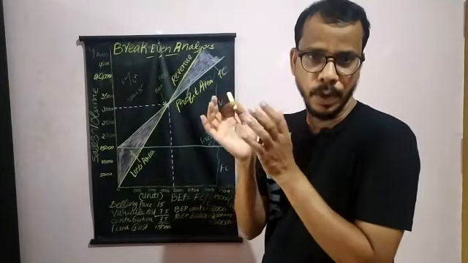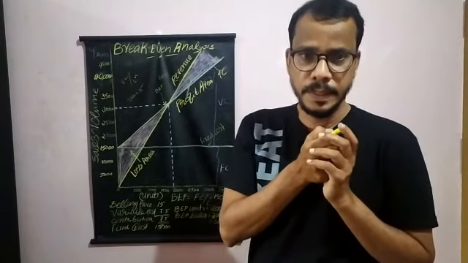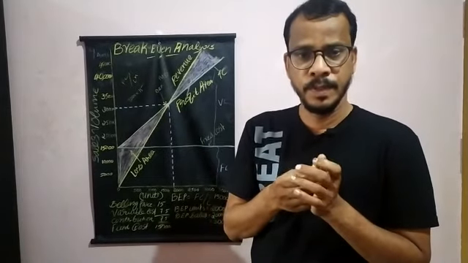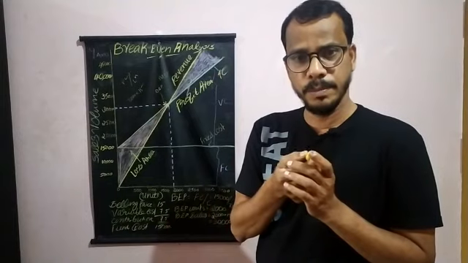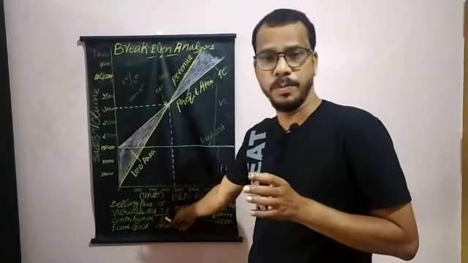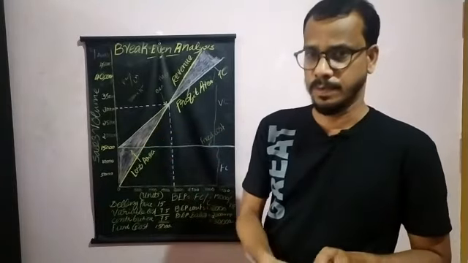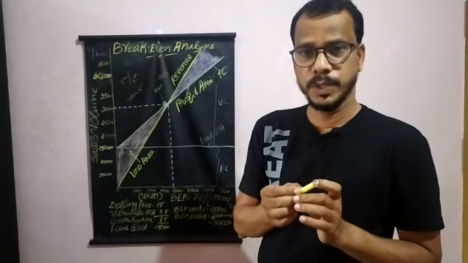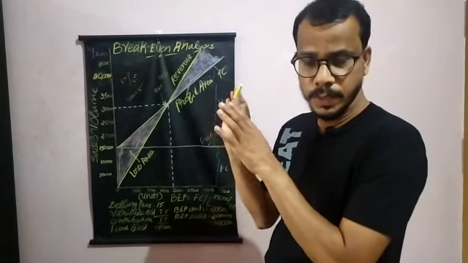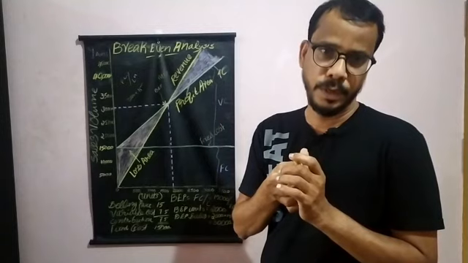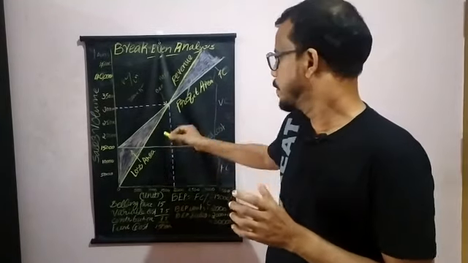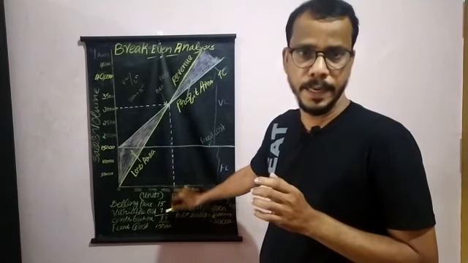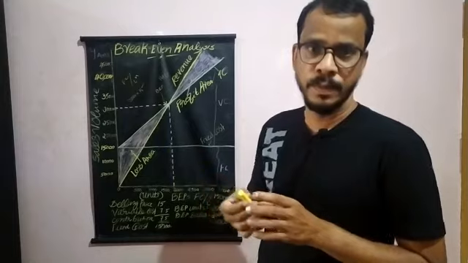So what is the break-even point, and how can we calculate it? Our formula is: break-even point is equal to fixed cost divided by contribution margin. Here the contribution margin is 7.5 rupees and the fixed cost is 15,000 rupees. So 15,000 divided by 7.5, we get 2,000. That 2,000 is the break-even point in units. So whenever this business concern produces 2,000 units, it will automatically reach the break-even point.